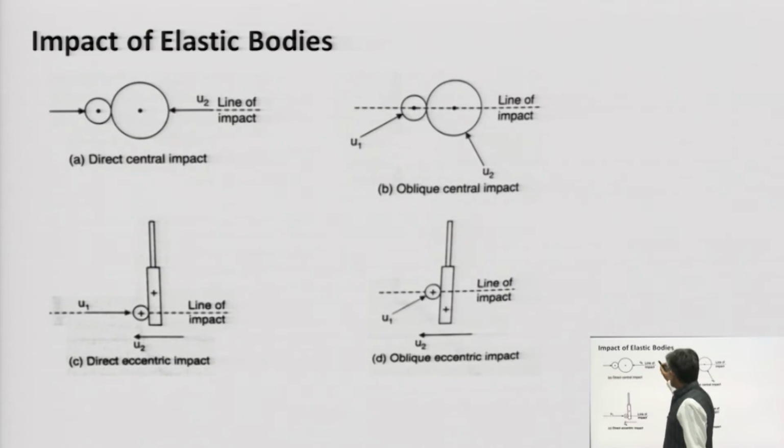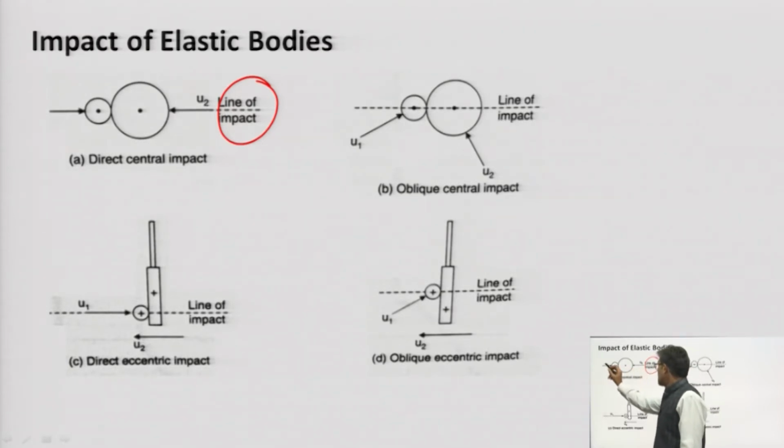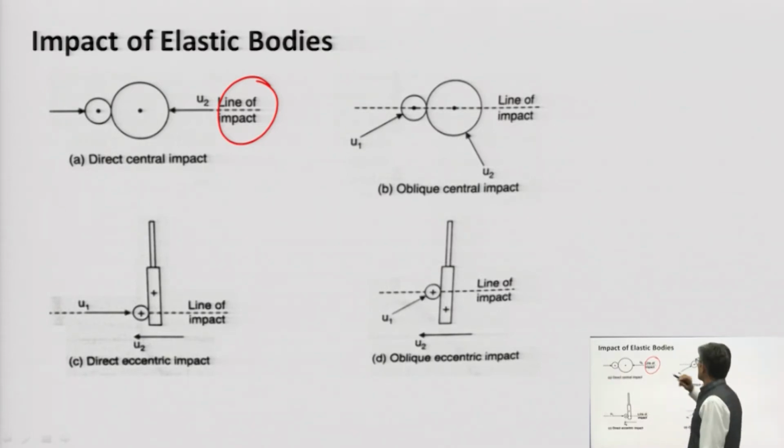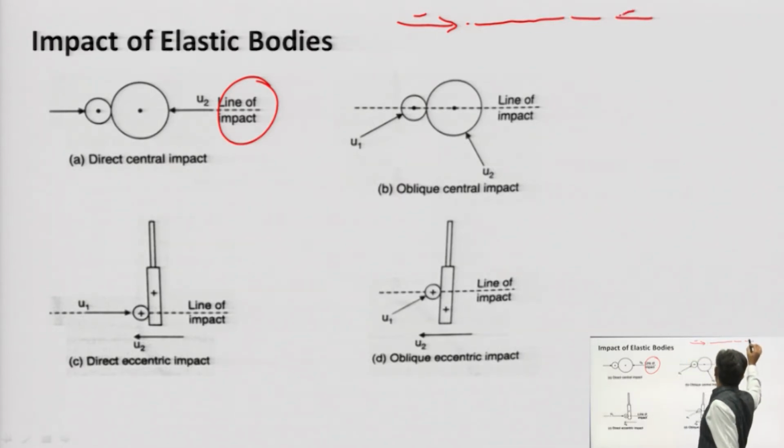First of all, line of impact. Line of impact is the axis, or you can say it is the line of action. It is the line of action when the velocity of a body is coming from this one side, and the velocity of another is coming in this direction.